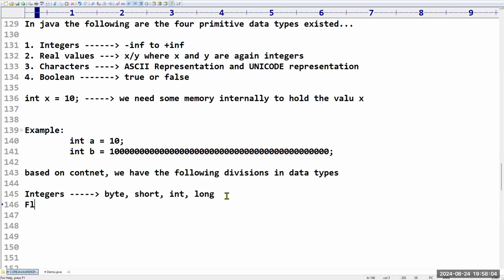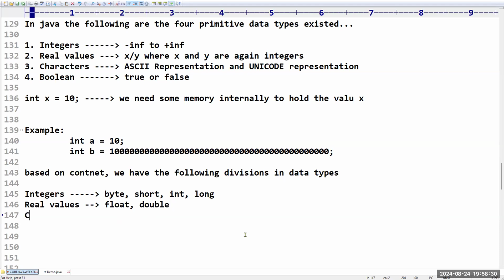Sir, what about the second one? Floating point values, or in our terminology, real values. Sir, what are real values? We have 2 types, float and double. Sir, float means what? After the point, maybe 1 or 2 precisions you are going to get. Sir, double means what? More precisions you are going to get. Sir, everyone understood?